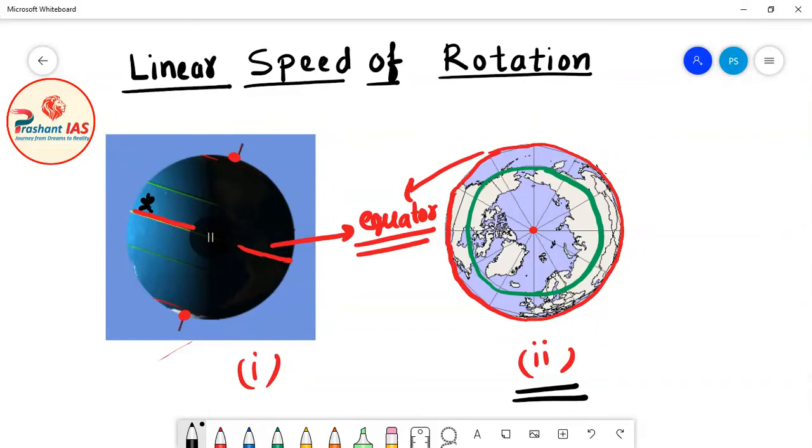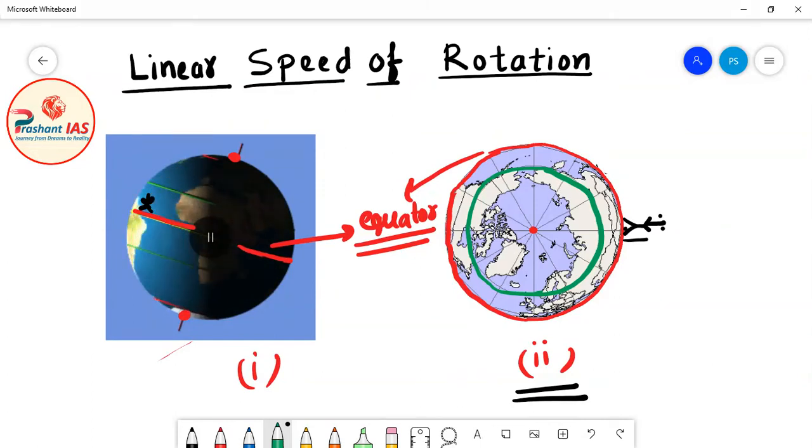So let's suppose that this is a point and a person is standing on this point on the earth. Okay, so this person is standing on a point on the earth and he is standing on the equator. Now friends, this is a person and another person. Let's suppose we draw this person in green color. Let's suppose this is the equator, and this green circle is actually the Arctic Circle.